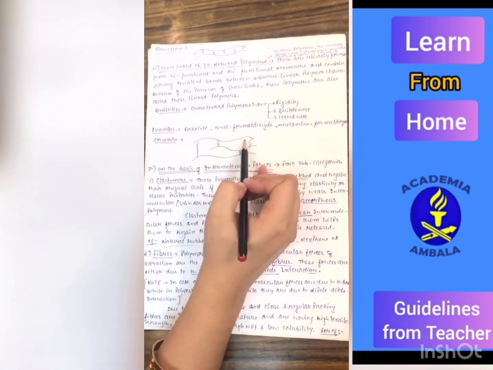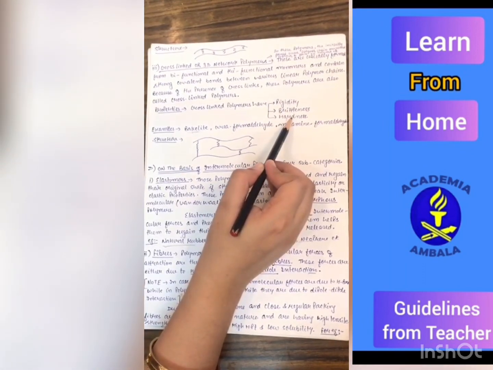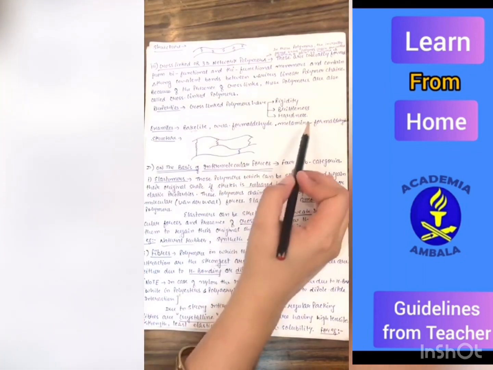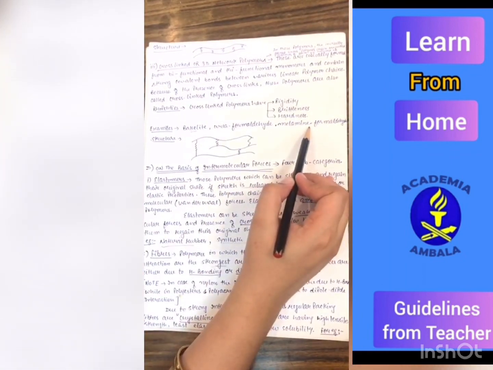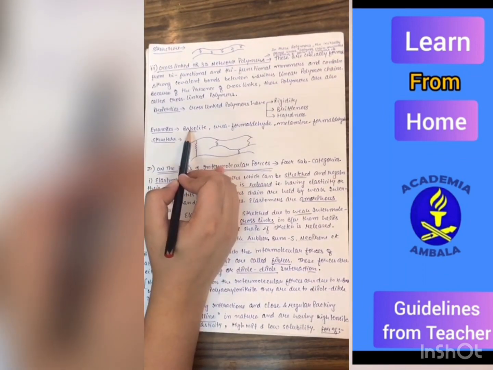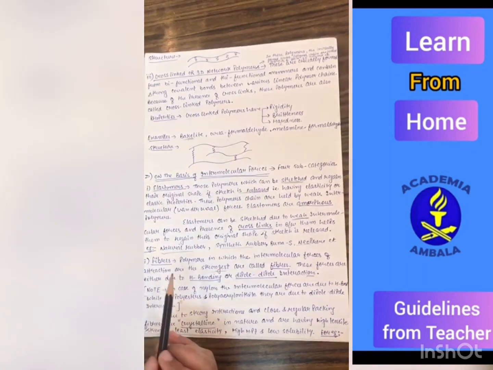They have some specific properties like rigidity, brittleness and hardness. For example, bakelite, urea formaldehyde, melamine formaldehyde, etc. Students, this is that bakelite which is used to make electrical switches.